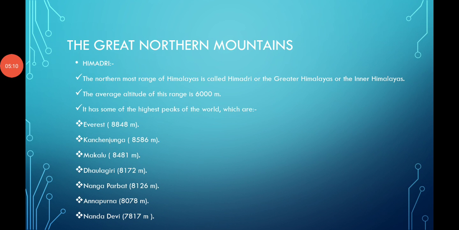Now let's talk about the Himadri. It is the northernmost range of the Himalayas. Average height 6,000 meters. Highest peak Everest, 8848 meters. Kanchenjunga, Makalu, Dhaulagiri, Nanga Parbat, Annapurna, Nanda Devi.